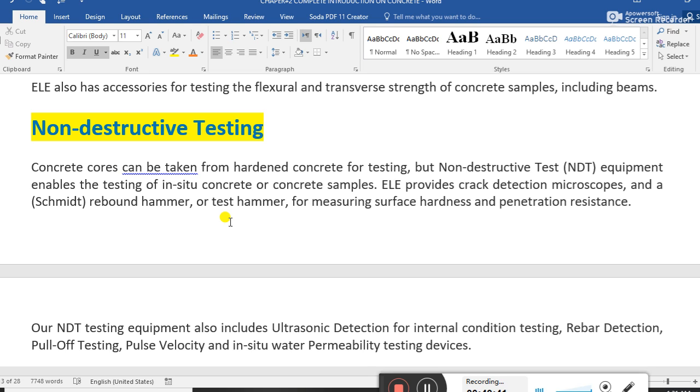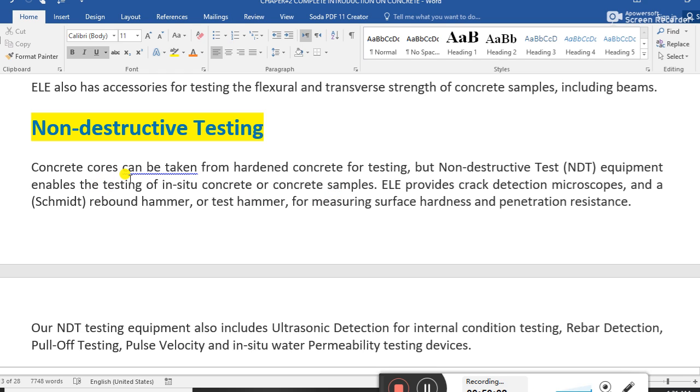Once the rebar location is determined, using our instrument we bore a hole in the concrete at a place where it will not touch the rebars, and we take our sample and test it under the compression machine.